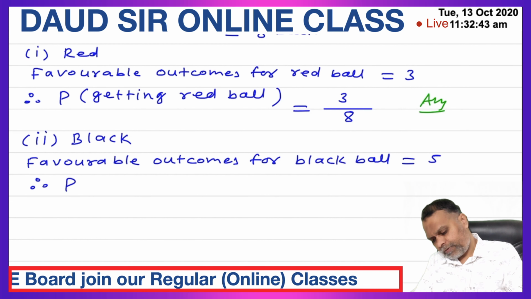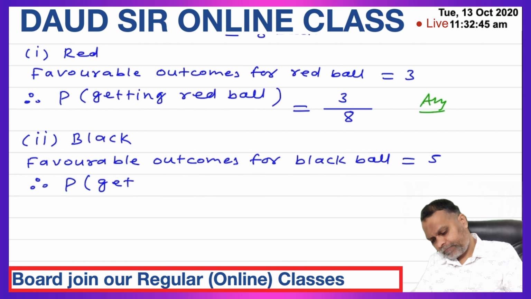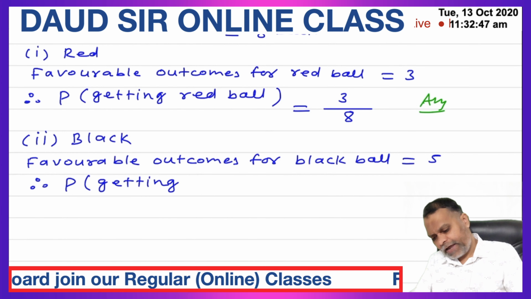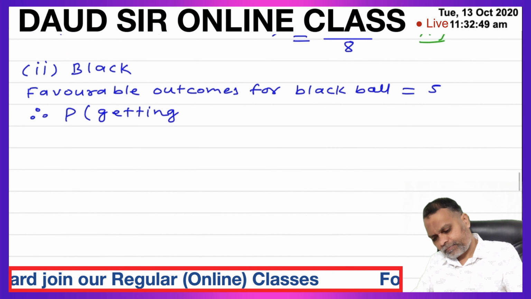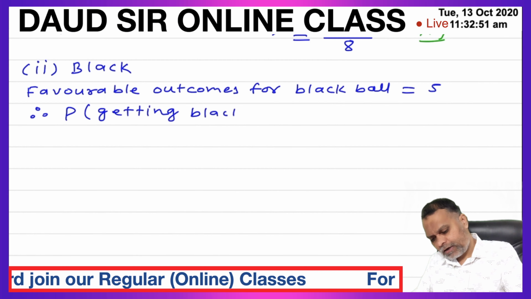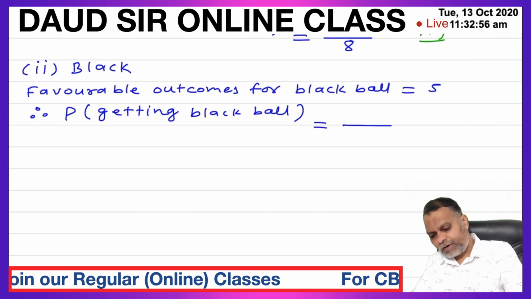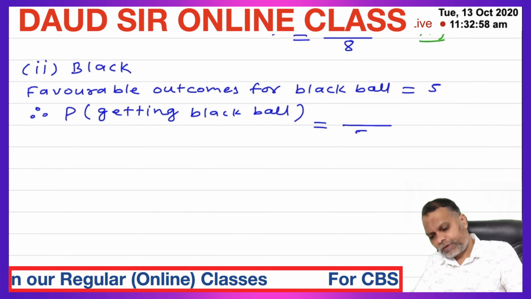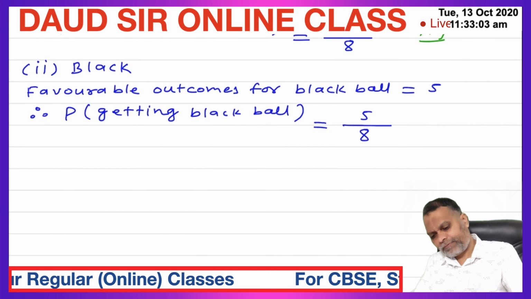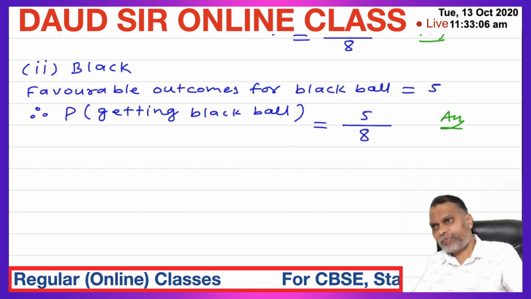Therefore probability of getting black ball is equal to black balls 5 upon total number of balls 8. 5 upon 8 is the probability.